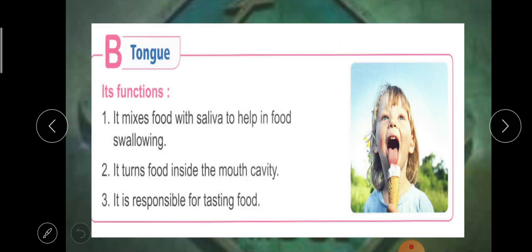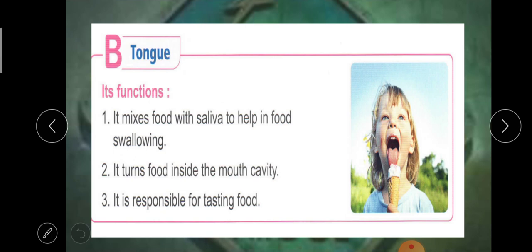The second part in the mouth is the tongue. What can you do with the tongue? Your tongue tastes food, so it is responsible for tasting food. Also, what else does it do? It turns food or moves food inside the mouth.